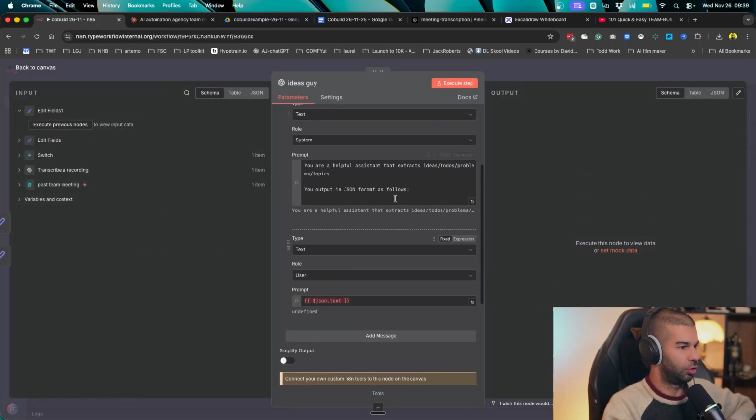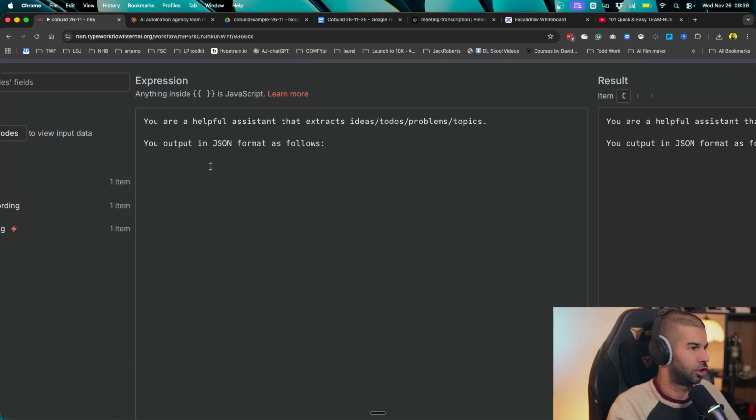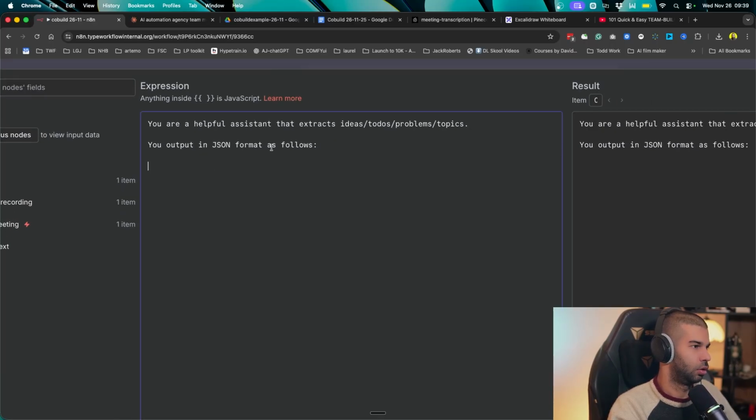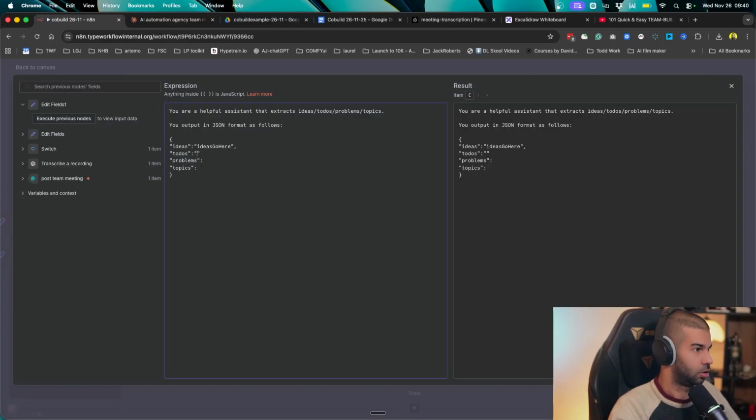And if we go back to what we were doing before, which is the system message, I'm going to say you're a helpful assistant that extracts ideas, to-dos, problems, topics. You output in JSON format as follows. So let's say we have the ideas go here. Let's do the same for to-dos, problems, and topics. We need to follow the JSON formatting, so double quotes right there, and that's always a colon. Let's just say to-dos here, problems here, topics here.